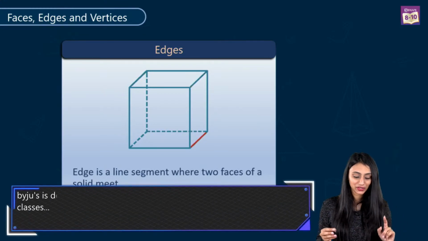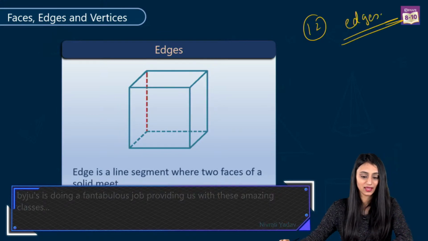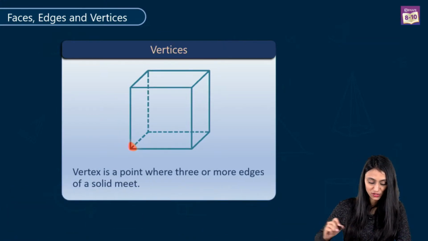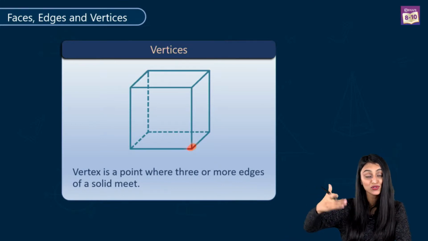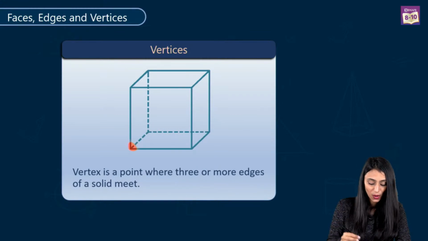So, if I count here, there are a total of 12 edges in this cube. Correct? Now, let's see what vertices are. A vertex is a point where 3 or more edges of a solid are meeting. You can see this red dot which is moving. Wherever you can see this red dot, these are the vertices. If you count them, there are 8 vertices in a cube.